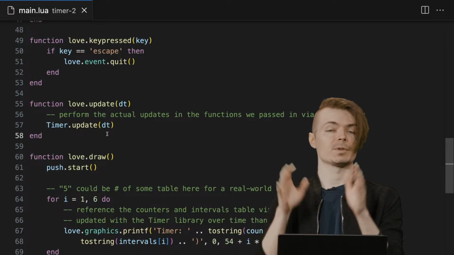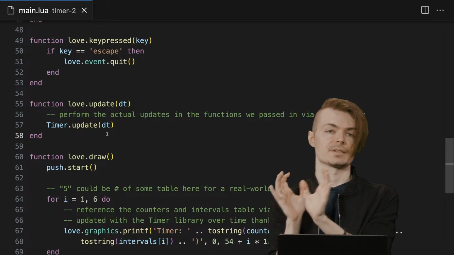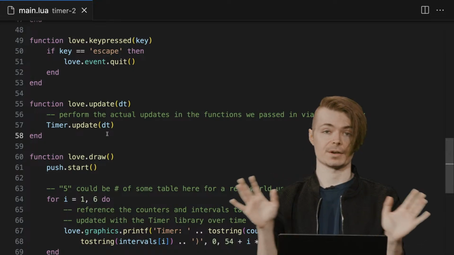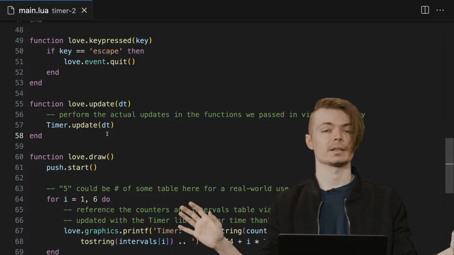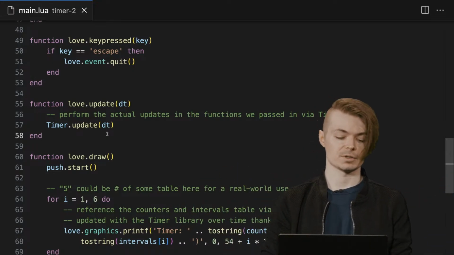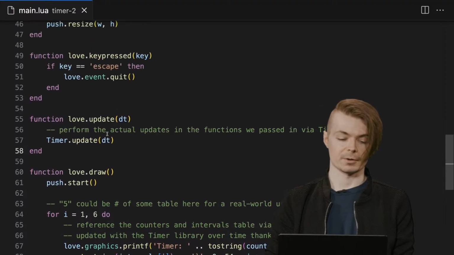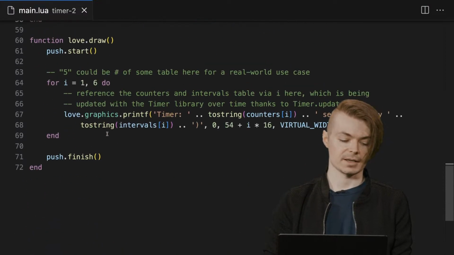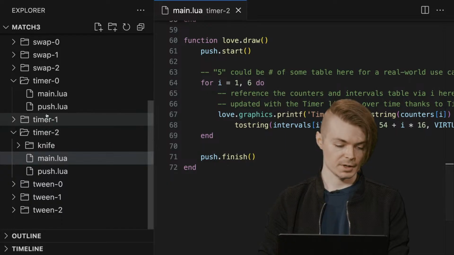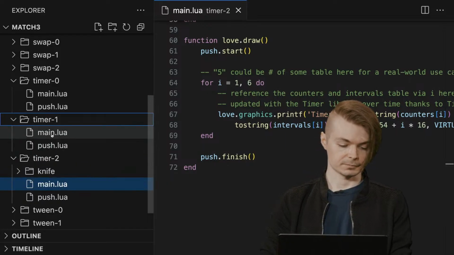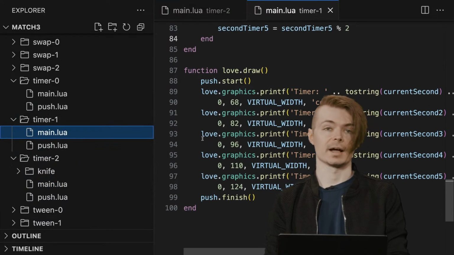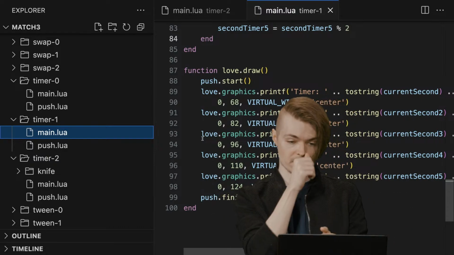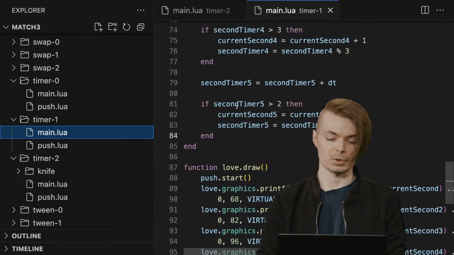Here we're just using an example of a very simple, just incrementing some value, but because it's an anonymous function, you can put whatever code you want in there, and we'll see this used in multiple instances throughout this repo. But as you can see, we've gone down to 72 lines. If we were to open up timer 1, it's 100 lines, and I'm sure you could clean this up in some way to not be as bulky.